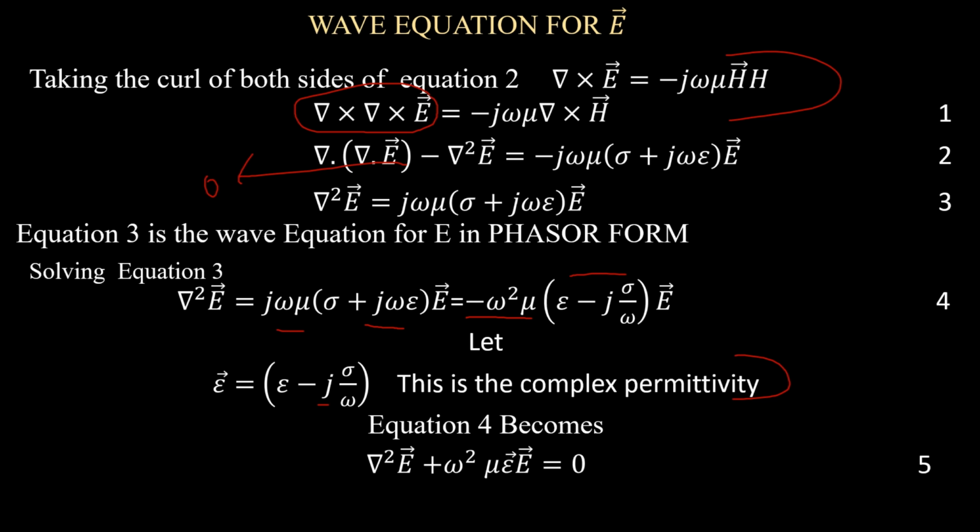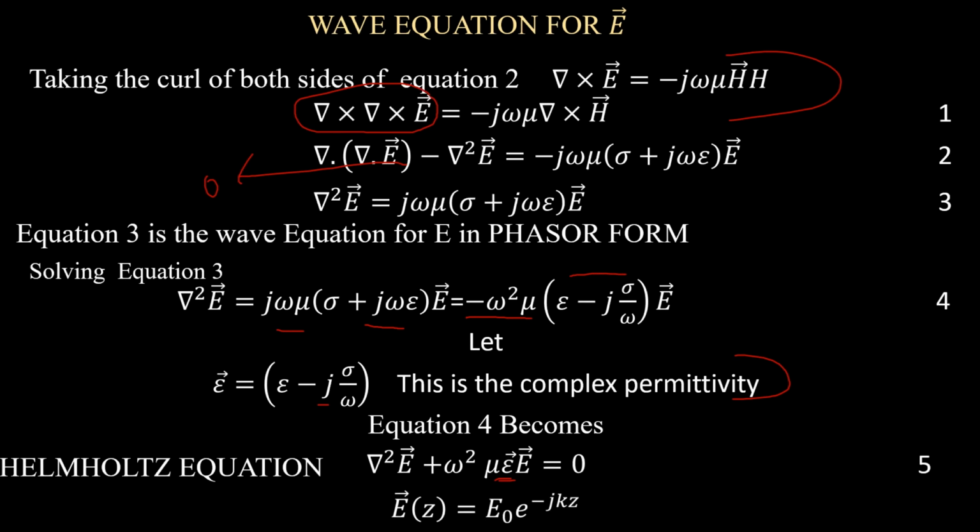So look at what we have here. Mind you, this is already our complex permittivity. The solution for this equation will be given as this. Don't forget, this is the pattern in which the Helmholtz equation occurs. The Helmholtz equation always occurs like this: let's say y double prime plus k squared y equals 0. That's the Helmholtz equation.